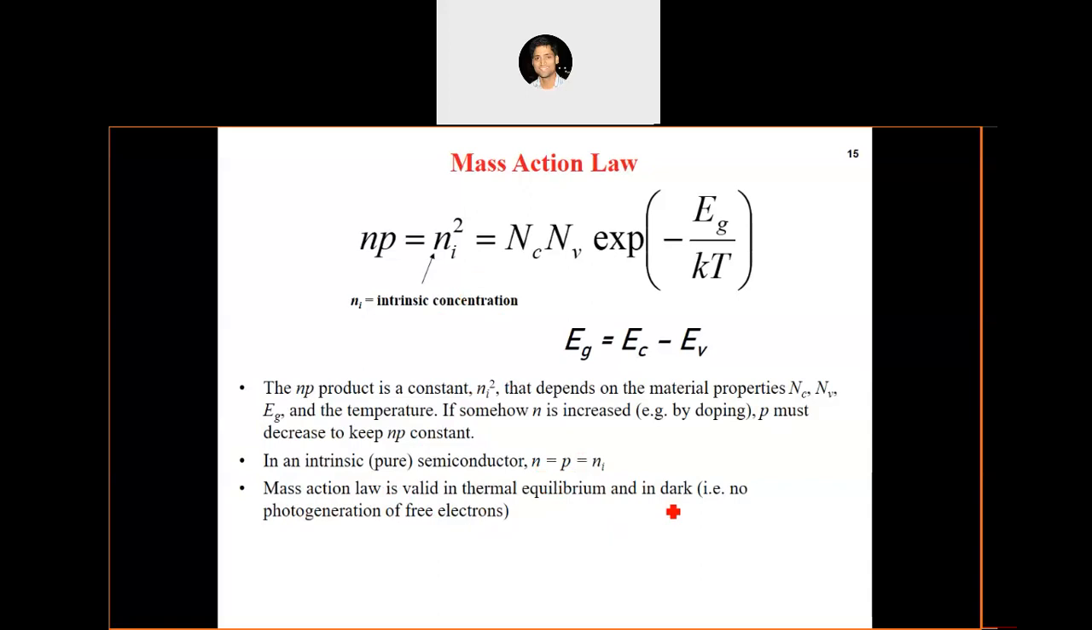Why we say dark is that there is no photo generation of free electrons. Like if you generate electron-hole pairs by photon emission, bombarding some photons with sufficient energy to excite the electrons, in those situations mass action law is not followed. Mass action law is followed only in thermal equilibrium and in dark, when there is no external excitation of electrons from the valence band to the conduction band. Only in those scenarios is mass action law followed.